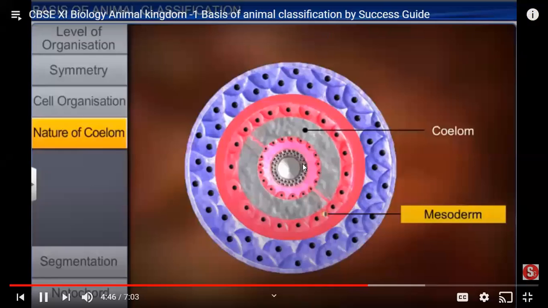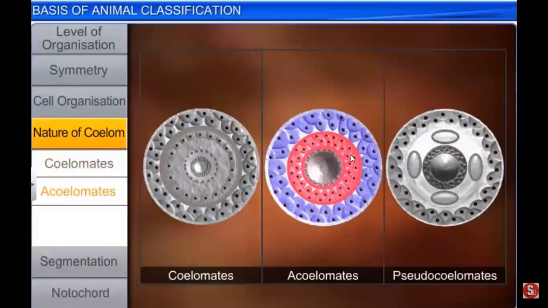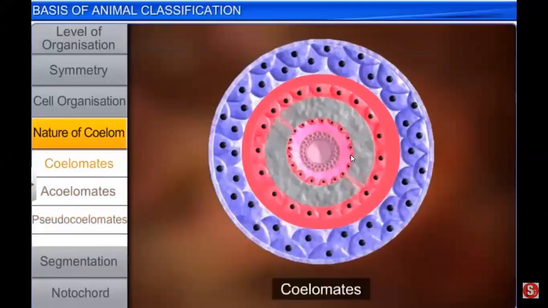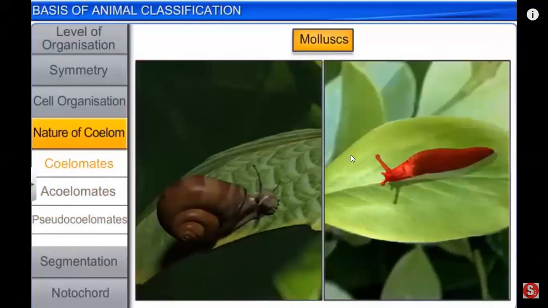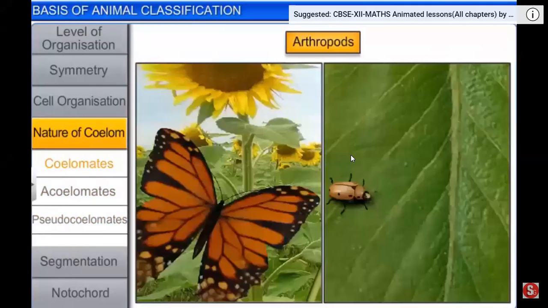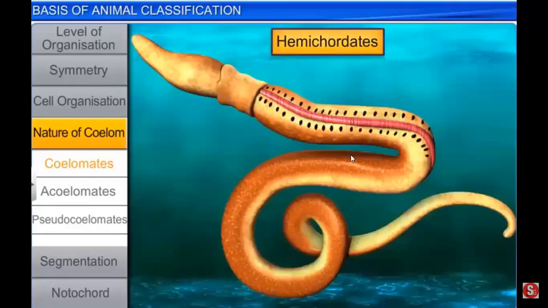There are three categories: coelomates, acoelomates, and pseudocoelomates. Coelomates are animals that possess a body cavity, such as annelids, mollusks, arthropods, echinoderms, hemichordates, and chordates.